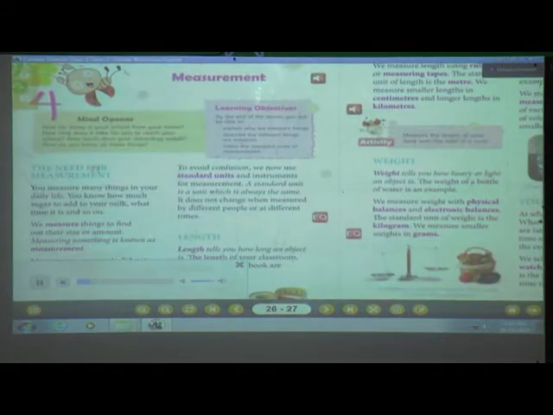The need for measurement. You measure many things in your daily life. You know how much sugar to add to milk, what time it is, and so on. We measure things to find out their size or amount. Measuring something is known as measurement.